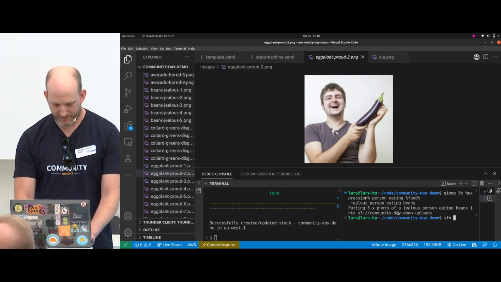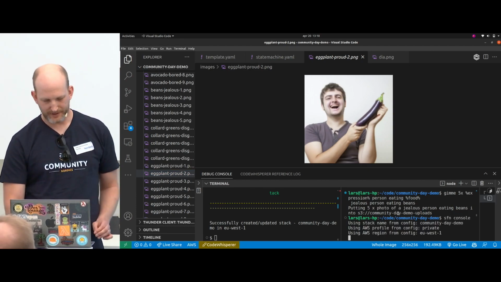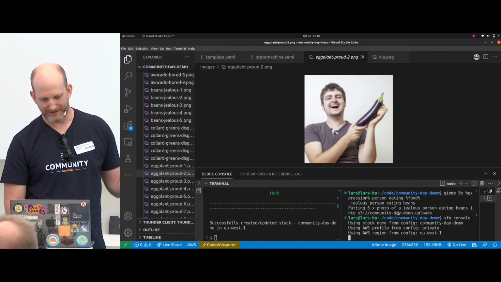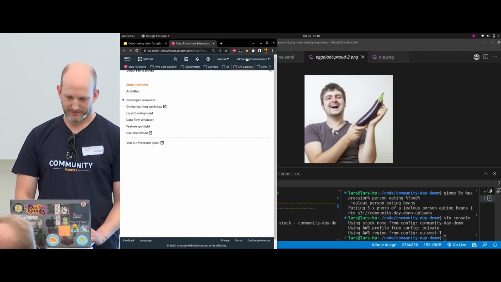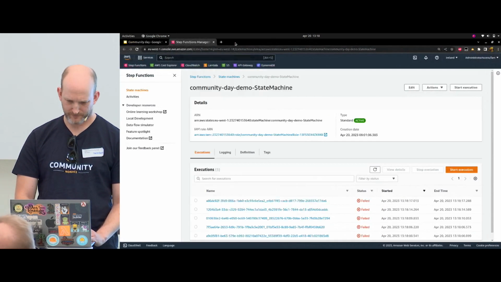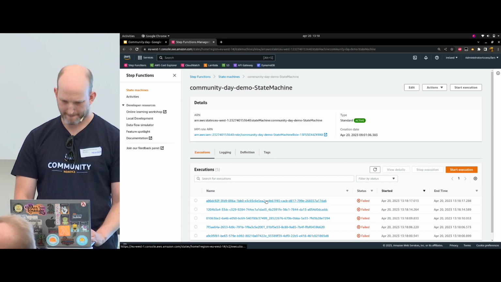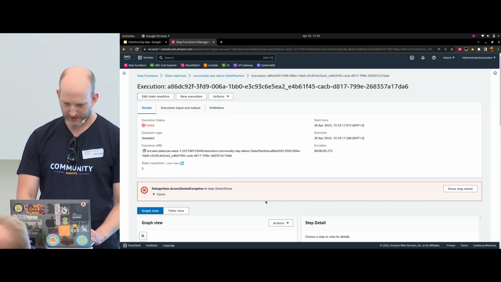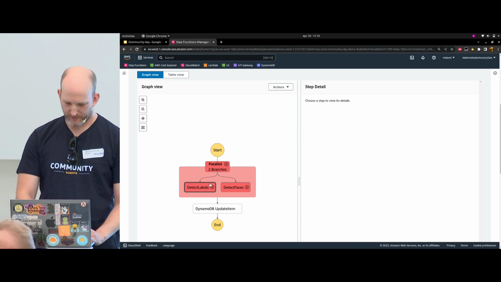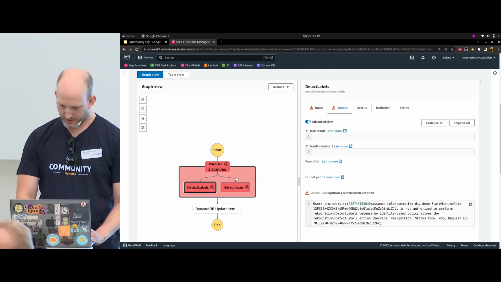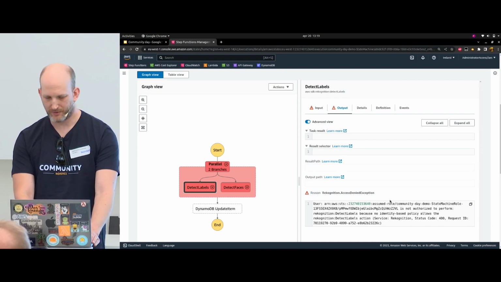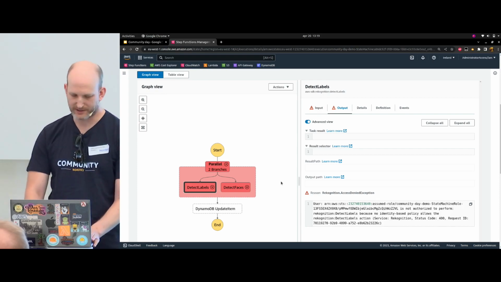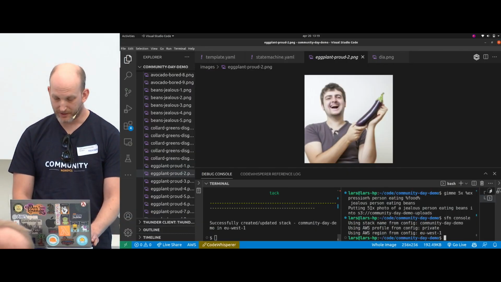So use SFN console again. This will have failed now, intentionally, I hope. I hope it failed the way I wanted it to fail. Yeah. Good. Yeah, because we don't have the role attached to it. We haven't given it the policy to allow for Rekognition, detect faces, and detect labels, or the DynamoDB.